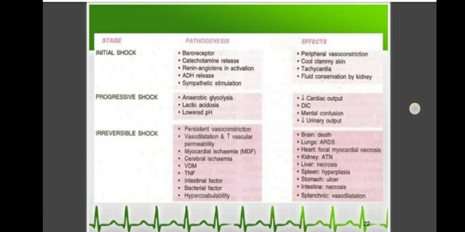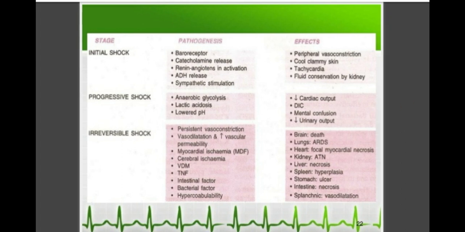causes the effects like in brain you see brain death, in lungs you will see acute respiratory distress syndrome, in heart you will see focal myocardial necrosis, in kidneys you will see ATN, in liver necrosis, spleen hyperplasia, stomach ulcer, intestine necrosis. So these are the different effects that are caused due to the secretion of different factors in the different stages of shock. So these are the different stages of shock, that is initial stage, progressive stage, and third one that is irreversible stage.